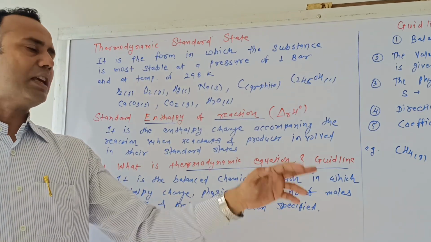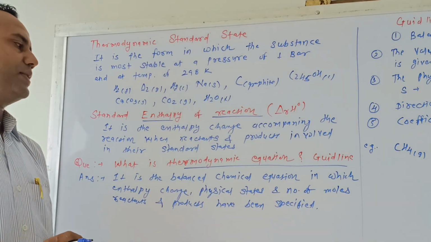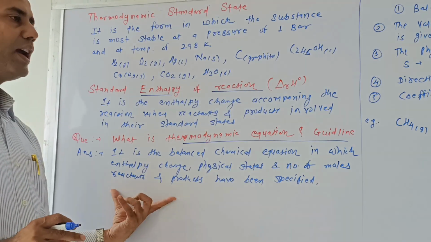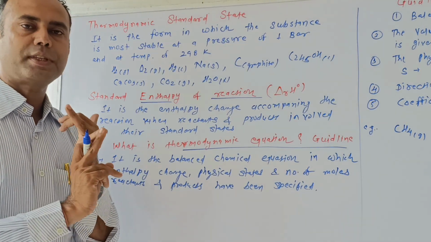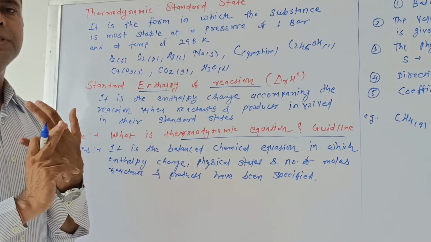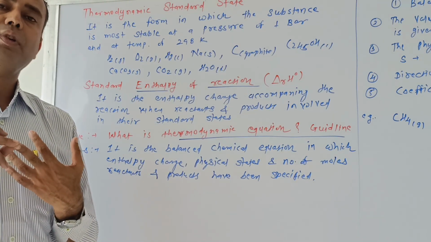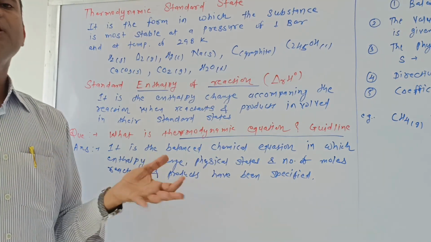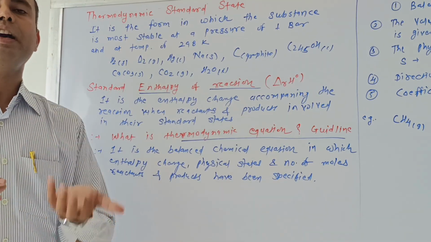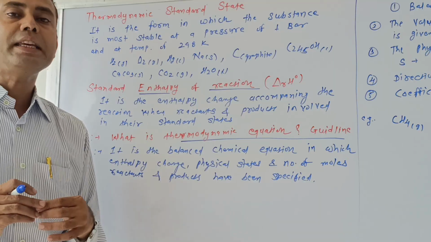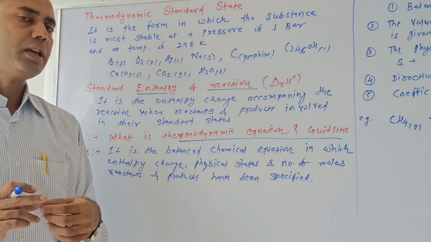So it is the balanced chemical equation in which the enthalpy change, physical states, and number of moles of reactants and products are specified. Physical state should be specified, number of moles should be specified, and the enthalpy change is also written on the extreme right hand side. All these are associated with one kind of chemical equation which gives the idea about whether heat is absorbed or released, and the number of moles is balanced. Such an equation is called a thermodynamic equation.